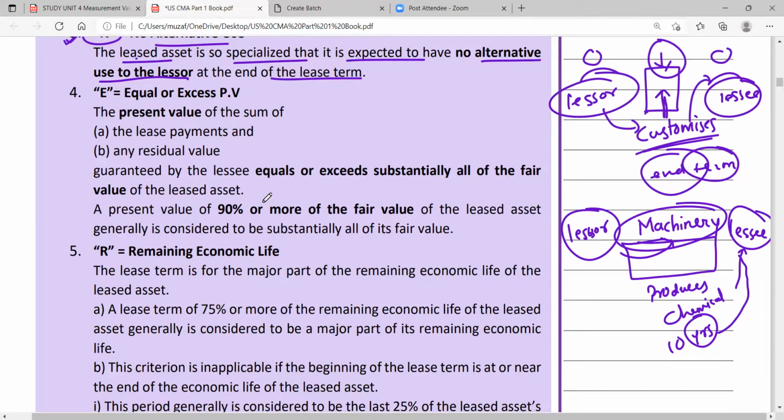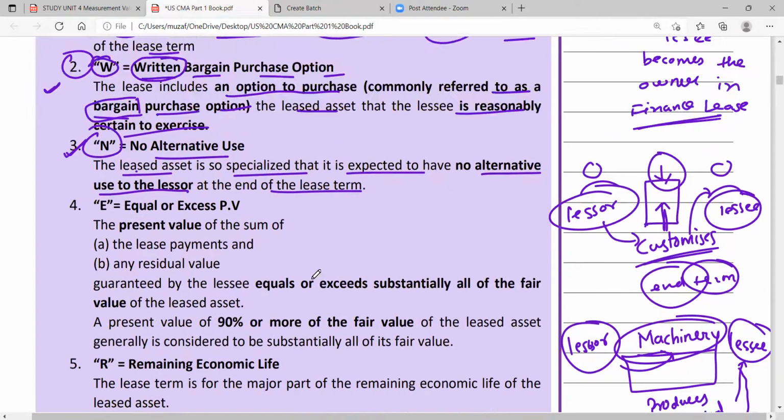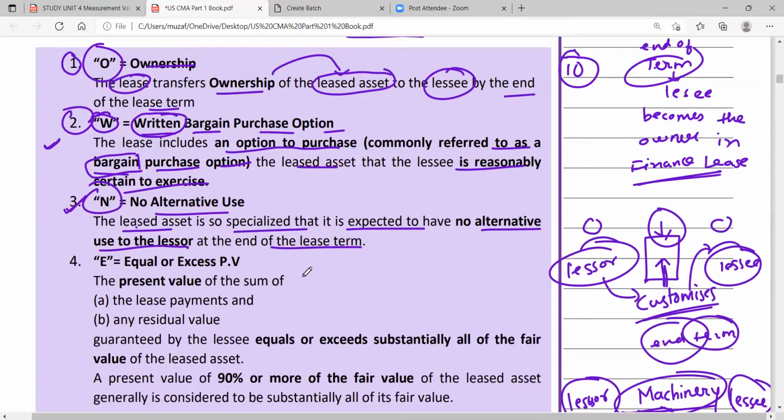What will the lessor do by taking that machinery? For example, if I am supplying one machinery to the lessee for chemicals, and I'm designing a special design for that lessee, what will I do with that machine? Am I going to manufacture any chemical, or no? I'll not do that. So that machinery is of no use to me. Okay, now it makes sense to you all. So the lease asset is so specialized that it is expected to have no alternative use to the lessor at the end of the lease term.